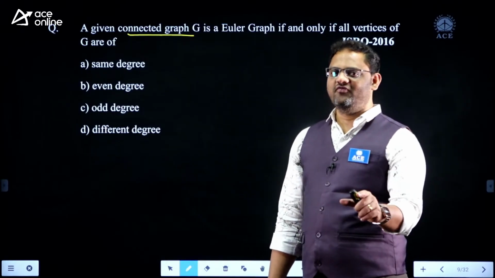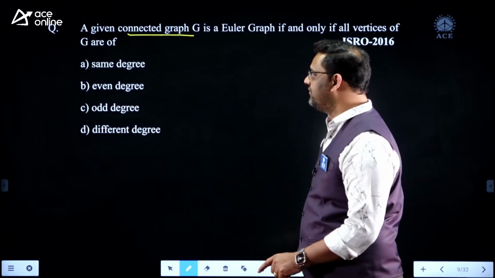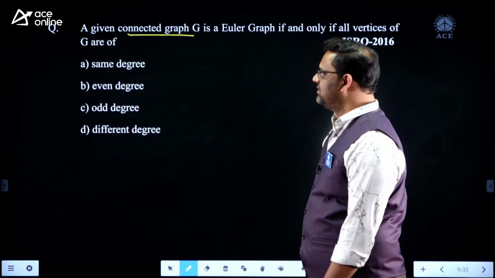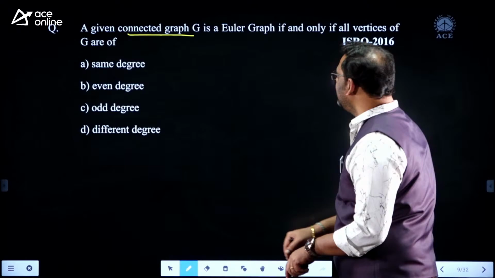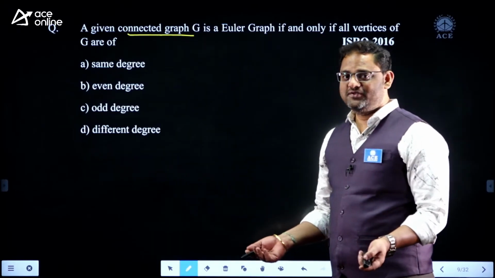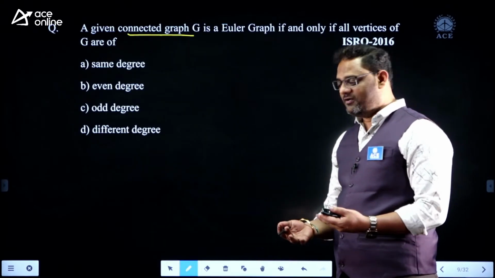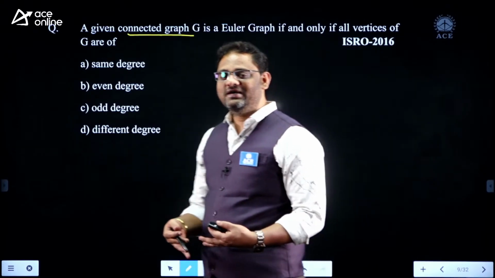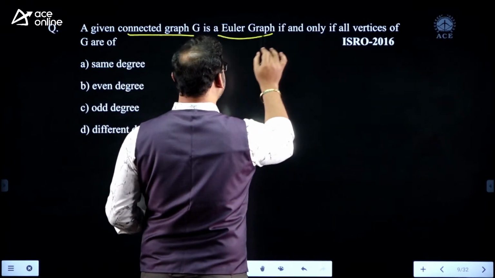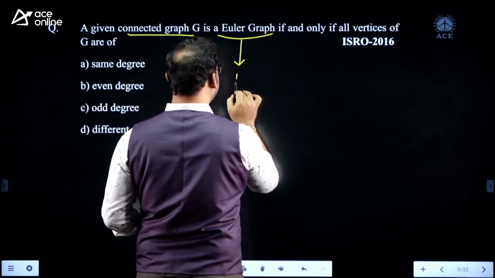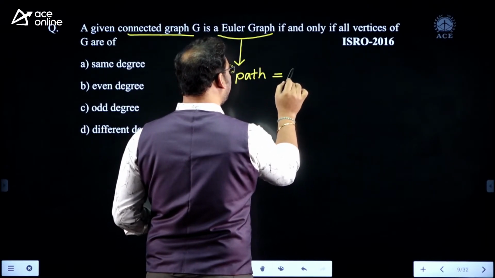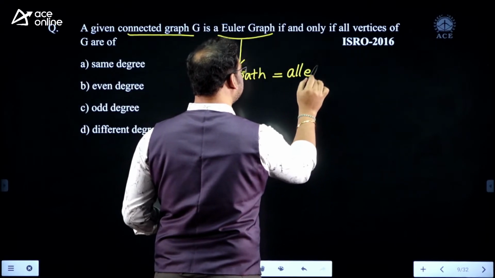Between every pair of vertices there is a path, so you can reach from any vertex to any other vertex. In this connected graph, an Euler graph means there is a path that can cover all edges.